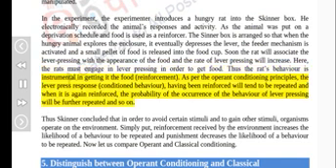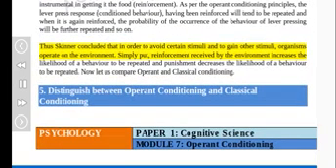As per the operant conditioning principles, the lever press response, the conditioned behavior, having been reinforced, will tend to be repeated, and when it is again reinforced, the probability of the occurrence of the behavior of lever pressing will be further increased, and so on. Thus Skinner concluded that in order to avoid certain stimuli and to gain other stimuli, organisms operate on the environment. Simply put, reinforcement received from the environment increases the likelihood of a behavior to be repeated and punishment decreases the likelihood of a behavior to be repeated. Now let us compare operant and classical conditioning.